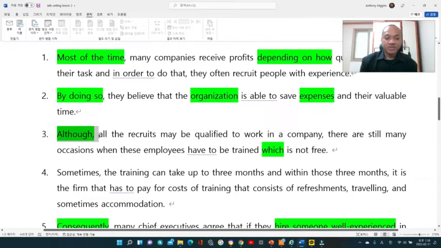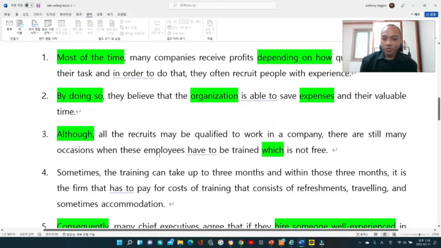Here I started the sentence with although. Although is another word that they look for, which is essential for you to get more than 7.0. So please remember this. In fact, I use the word which also, which is also an essential word for you to get 7.0.